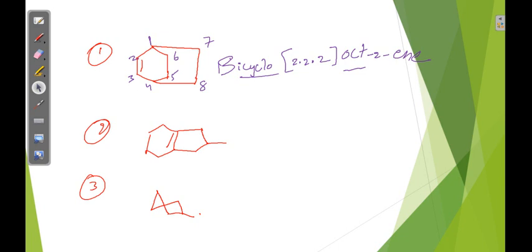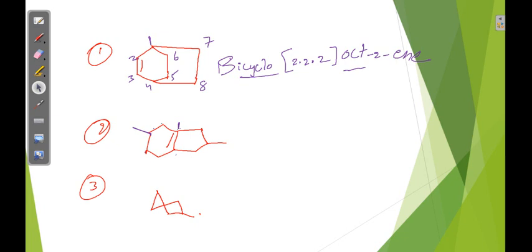Now here I want to give one more. Suppose here methyl is there. Okay, methyl is there. Now I change the question. Now where will you start the numbering? You have to start here. There is no choice for you. If you start here, the 4th position is coming. If you start numbering here, 3 will come.